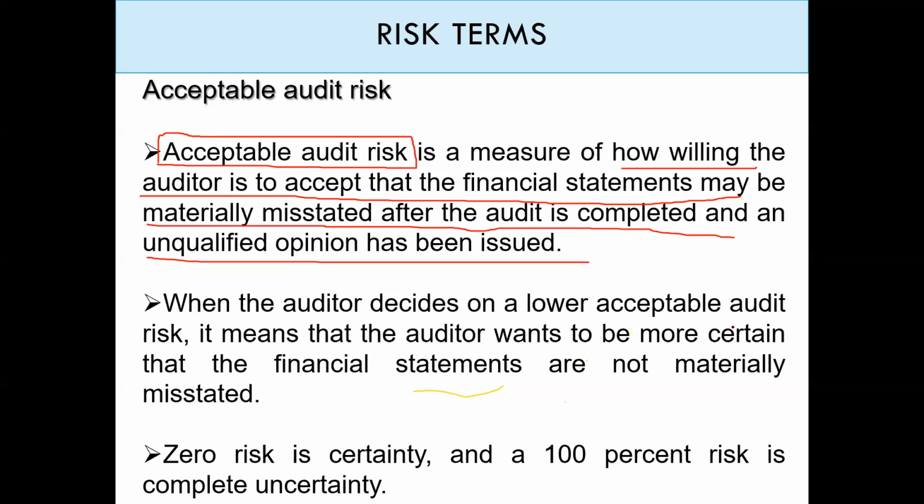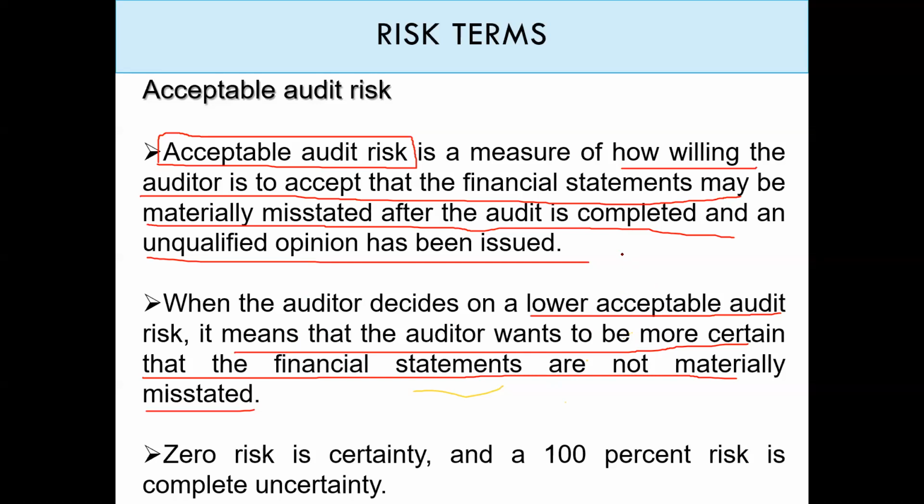Whenever the auditor decides on a lower acceptable audit risk, it means that the auditor wants to be more certain that the financial statements are not materially misstated. Whenever I lower that risk, this means that I would like to collect more evidence, to do more audit procedures, to go into depth, because I would like to decrease the risk.